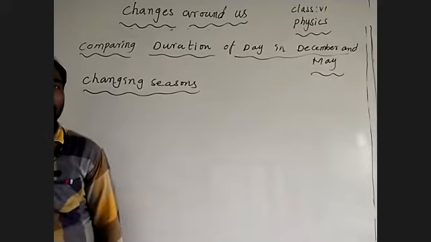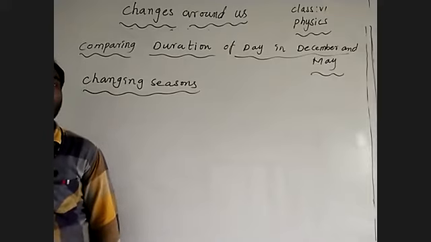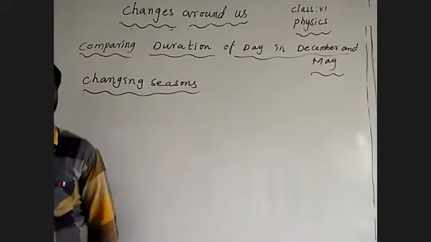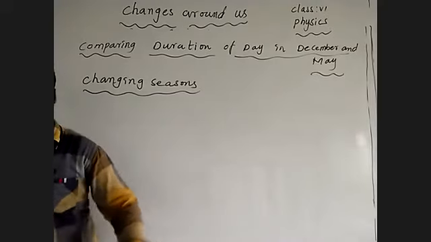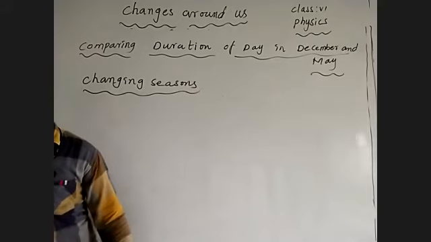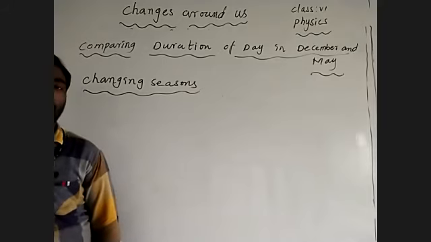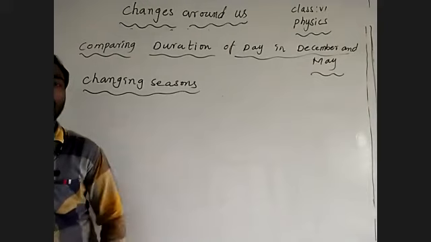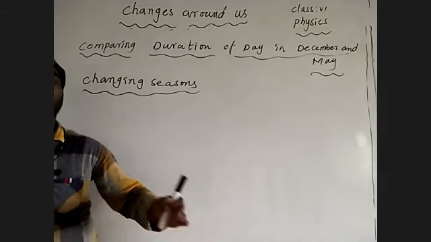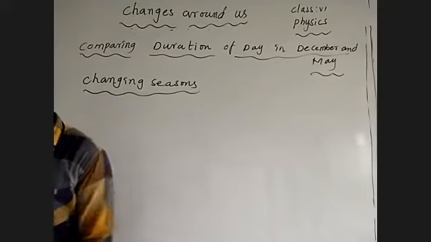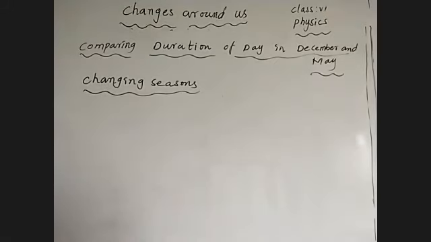Now it is a rainy day. During the rainy season, what type of clothes do we wear and how do we protect our body from the rain? Then after we enter the winter, what is our lifestyle in winter? Each and every season changes after every 4 months, and we become comfortable with that particular season.